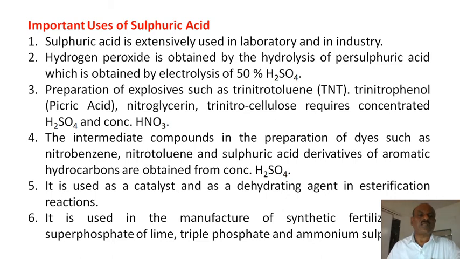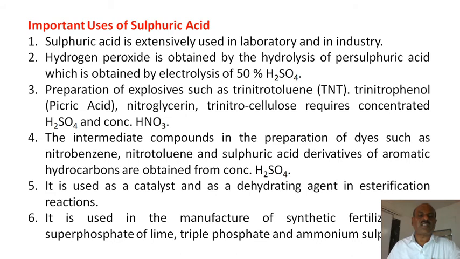Some explosives and nitrogen compounds are prepared using sulfuric acid by the nitration reaction, such as nitrobenzene, nitrotoluene, trinitrocellulose, nitroglycerin, and trinitrophenol. These are some of the chemicals you prepare with the help of sulfuric acid.